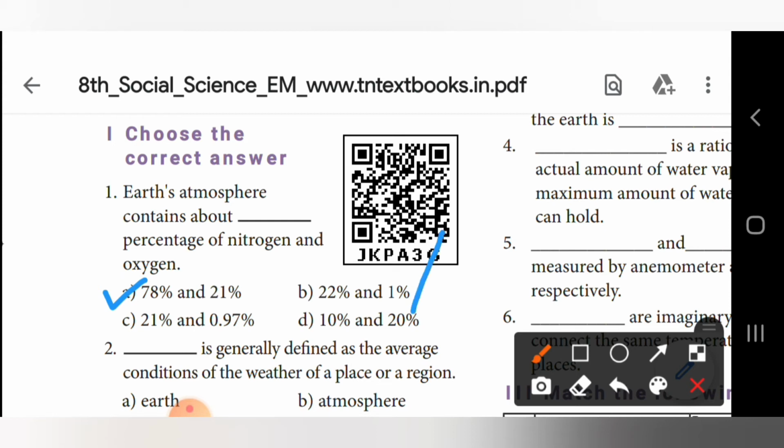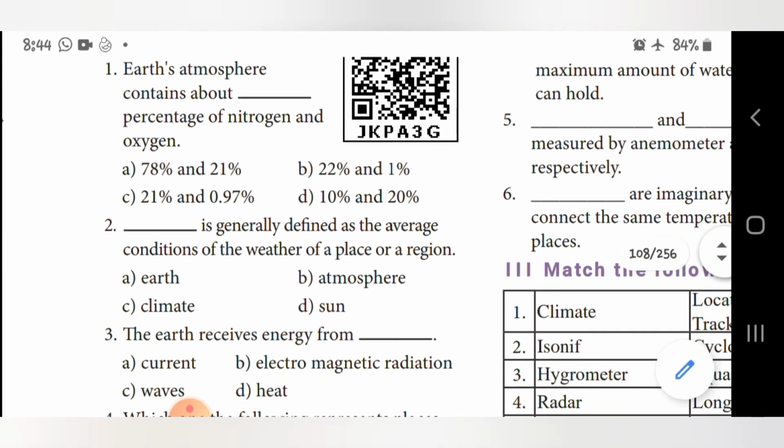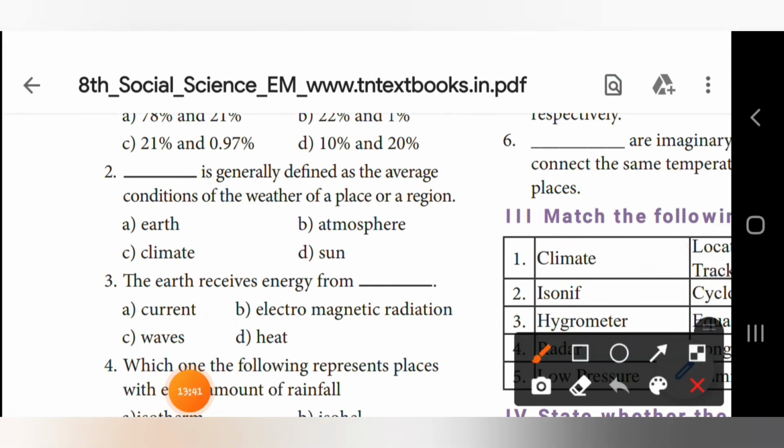Next, coming to the second one. Dash is generally defined as the average conditions of the weather of a place or a region. So what is the answer? Answer is C, climate. So climate is generally defined as the average conditions of the weather of a place or a region. Okay. Third one. The earth receives energy from dash. From where? Heat. The earth receives energy from heat.